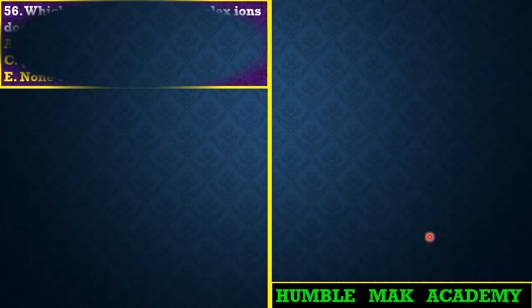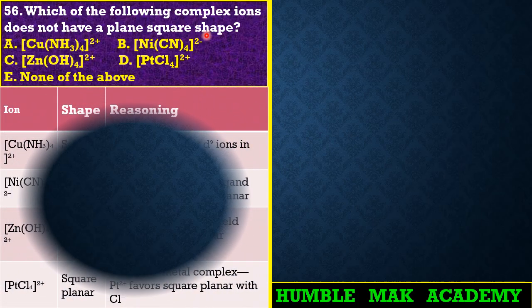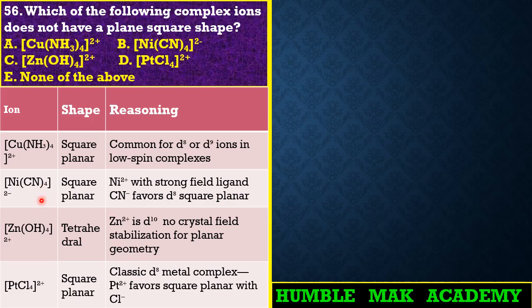Okay, friends, the next question, question 56, reads: which of the following complex ions does not have a plain square shape? Now guys, I have sketched a table here that is going to help you a lot. Note that the only one that does not have a plain square shape in this case is this one, the one that has zinc. Zinc itself is not even a transition element, so it is the only odd one amongst all of these.